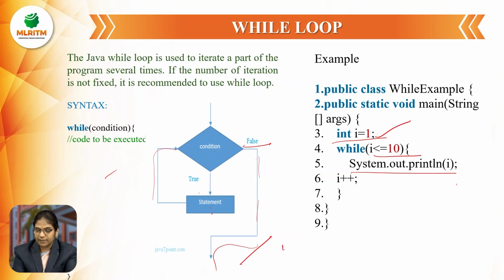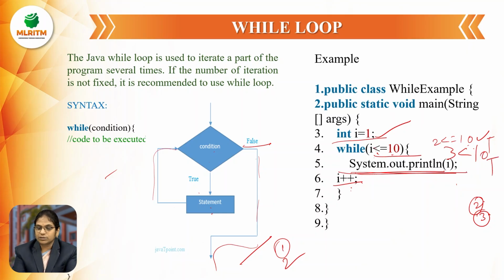What is the value of i? 1. So 1 will be printed as the output. Now i++, and the value of i will be 2. 2 is less than or equal to 10. Is the condition true or false? It is true. True means it enters the loop and prints the output 2. And then i++. Here the value of i will now be 3. 3 is less than or equal to 10. Condition true or false? It is true. Then it enters the loop and prints the output 3. Next, i++ means now the value of i will be 4. 4 is less than or equal to 10, condition true, so it prints 4 as the output.